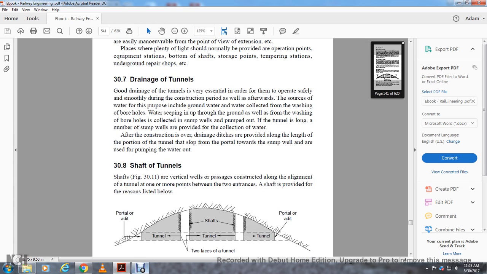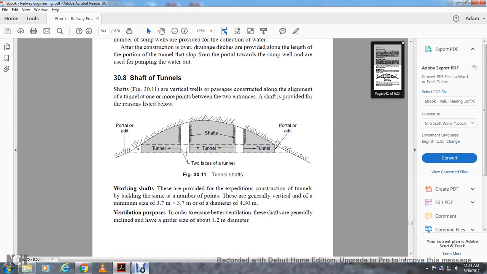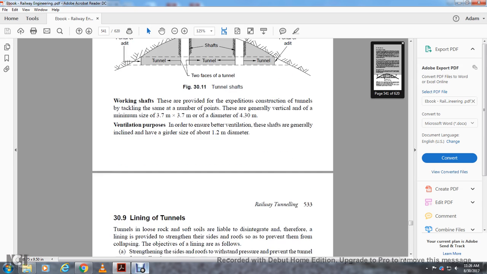Shafts of the tunnel. Figure 3.11 shows vertical wells and passages constructed along the alignment of tunnels, at one or more points between the two entrances. A shaft provided for the reasons listed below. Figure 3.11 shows the tunnel shaft. Portable adits, tunnel shafts, and working shafts are provided for expeditious construction, tackling the tunnel at a number of points. They are generally vertical, of a minimum size of 3.7 by 3.7 meters, or a diameter of 4.3 meters. For ventilation purposes, in order to ensure ventilation, these shafts generally include a heavy girder duct of 1.2 meter diameter.